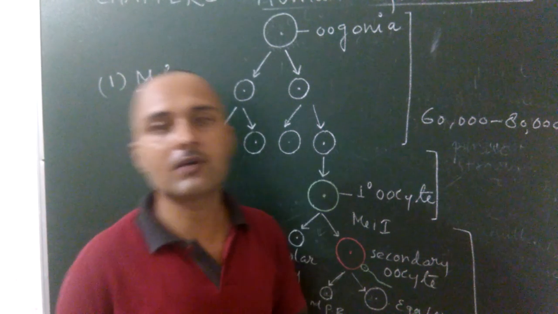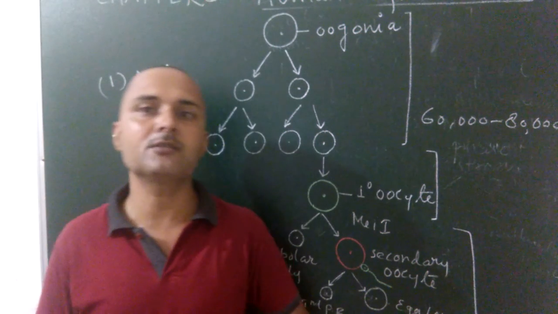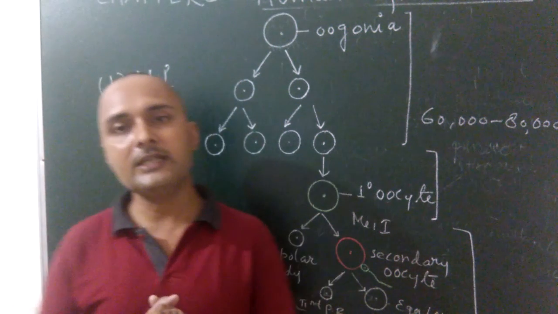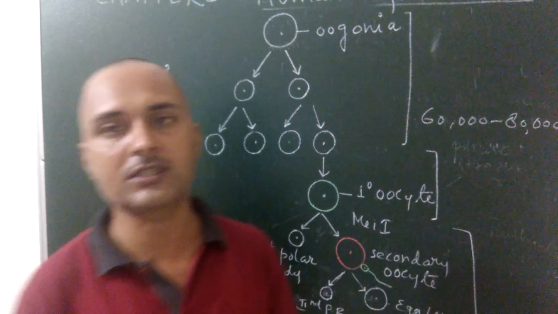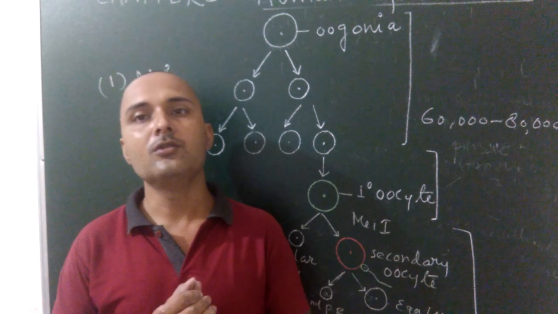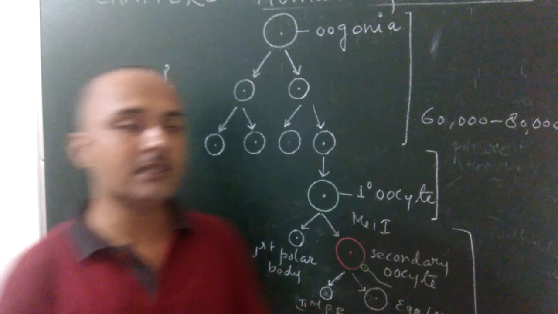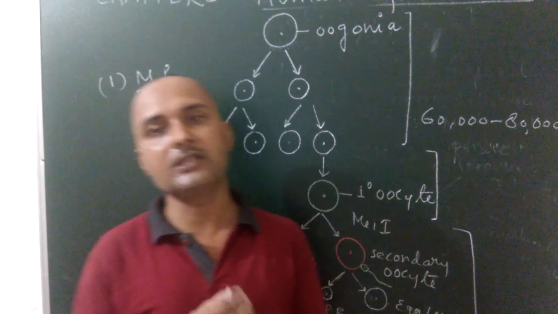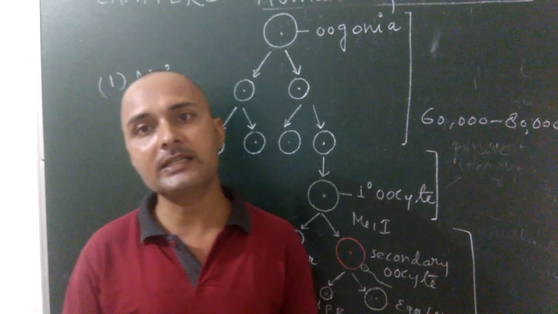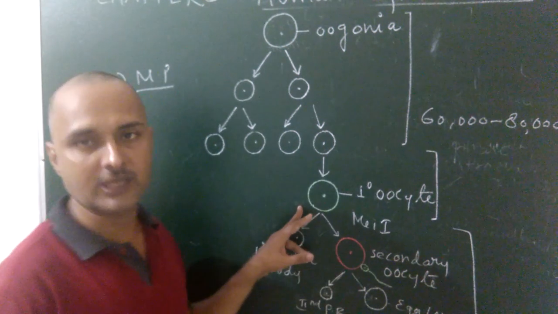So these are the various stages which occur during oogenesis. Once again, what are the various features of multiplication phase? In the multiplication phase, some germ cells of the ovary become large in size, known as oogonia, and increase their number by mitosis cell division. Millions of oogonia form inside the ovary, and no more oogonia are added after birth. These cells start division and enter into the prophase first of meiosis and get temporarily arrested. Now these cells are known as primary oocytes.